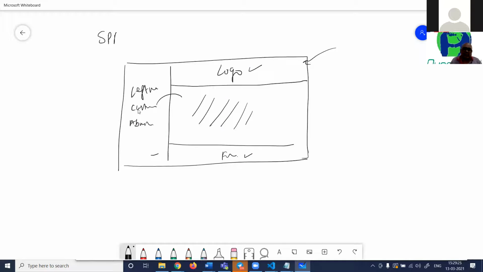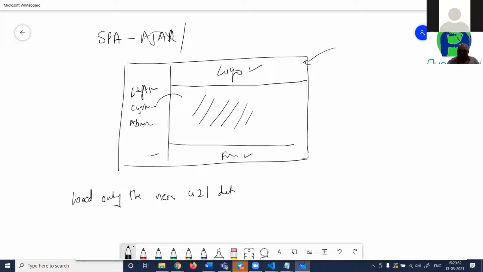single page application. AJAX means you load only the necessary UI and data. Sometimes you don't load the UI at all, you just load the data, right? So partial postback. There is some other name to this. Partial postback means when you post back, you don't refresh the whole UI.